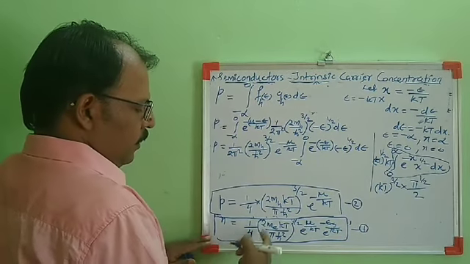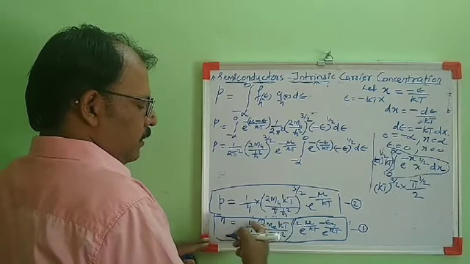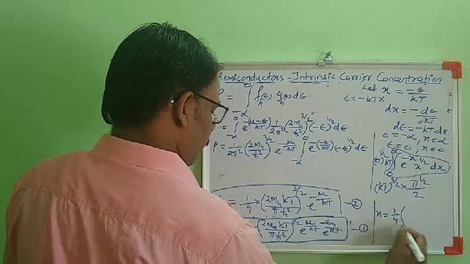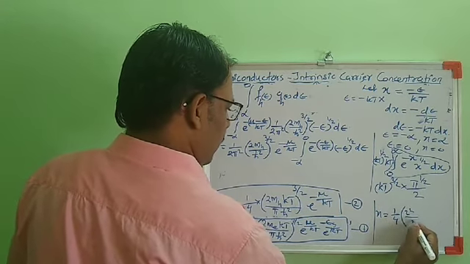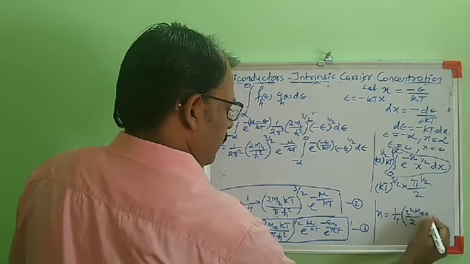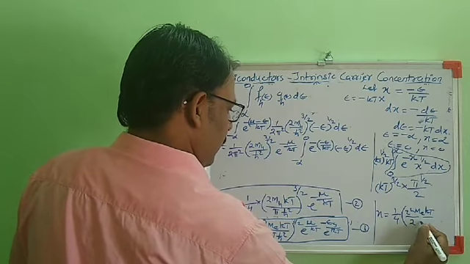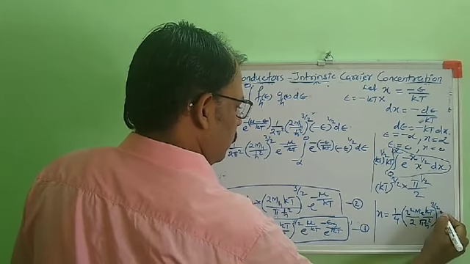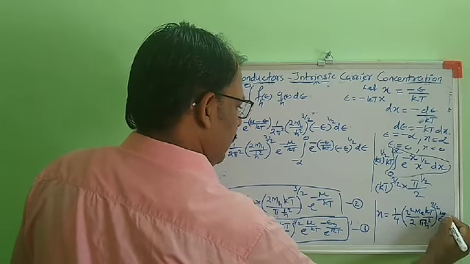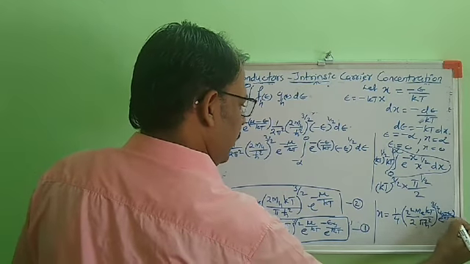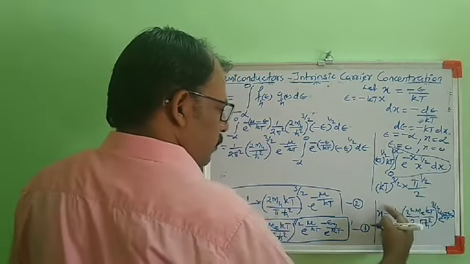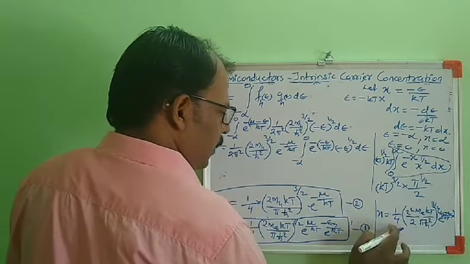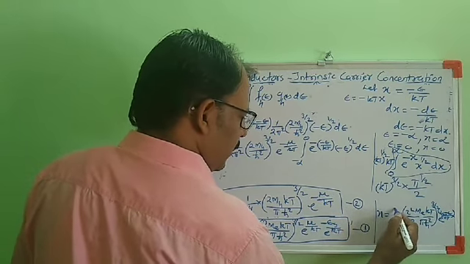This can also be written, taking this outside, as n equal to 1/4 into (2m_e kT/πħ²) the whole raised to 3/2, then e raised to (μ − E_g)/kT. Taking the 2 outside, it will be 2 cube, that is 8, and 8 by 4 means 2.